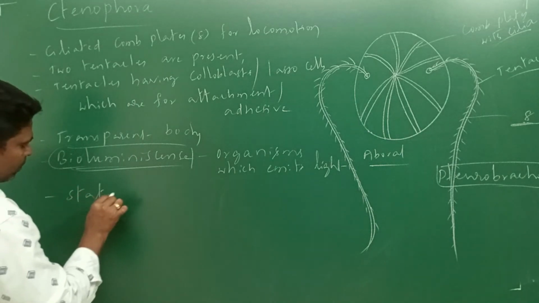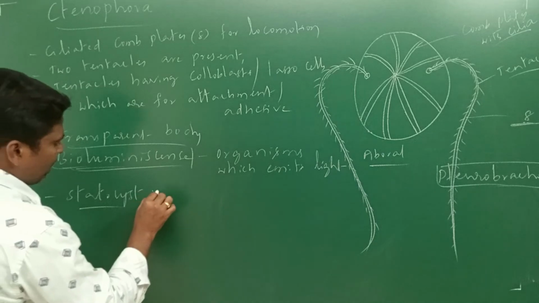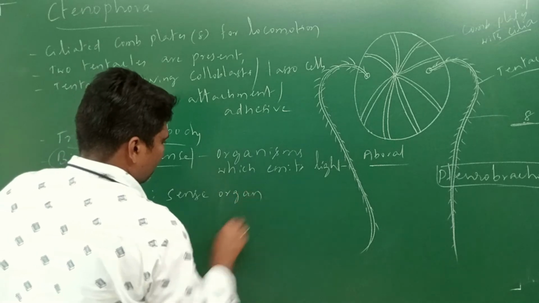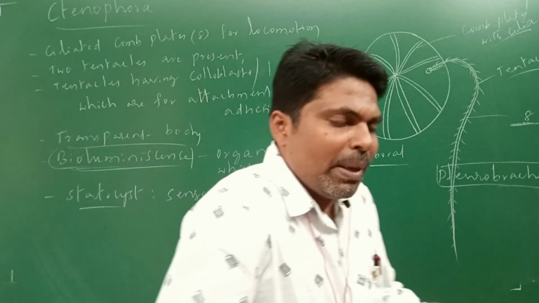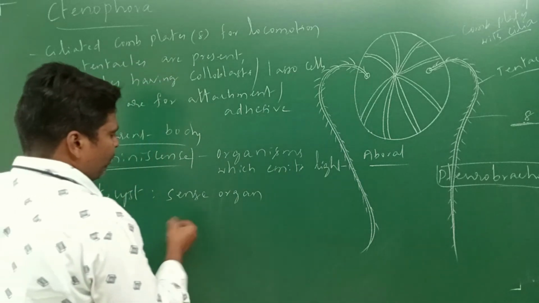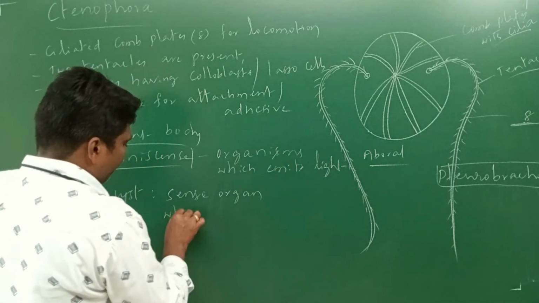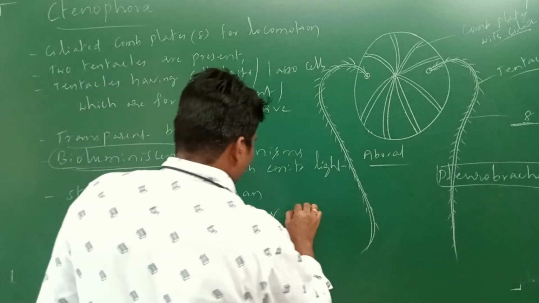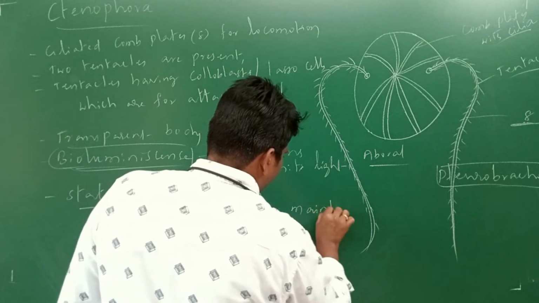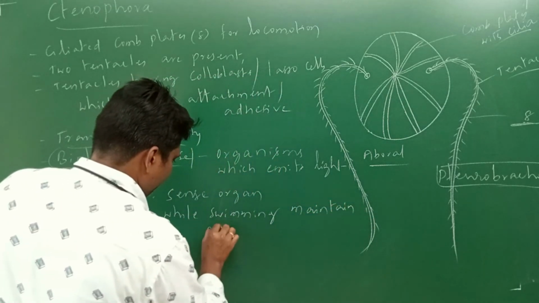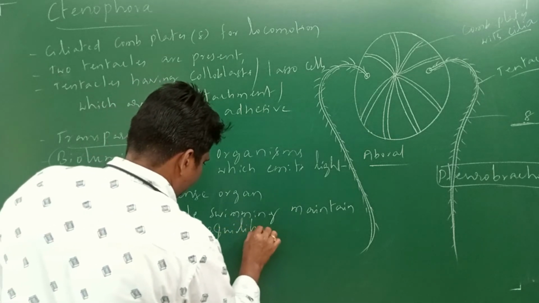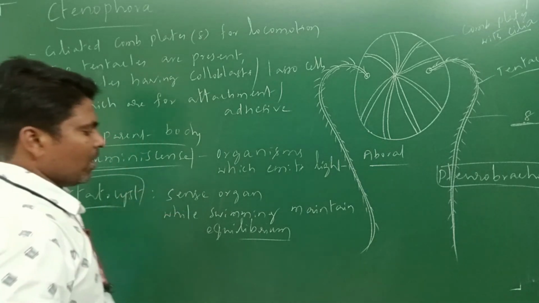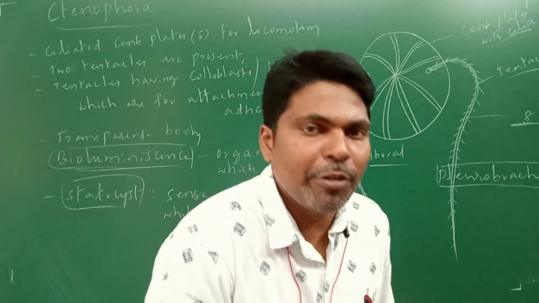Statocyst. These organisms have a statocyst. It is a sense organ. These are actually free swimming organisms. While swimming, the statocyst helps maintain equilibrium. So this sense organ, statocyst, is responsible for maintaining equilibrium.